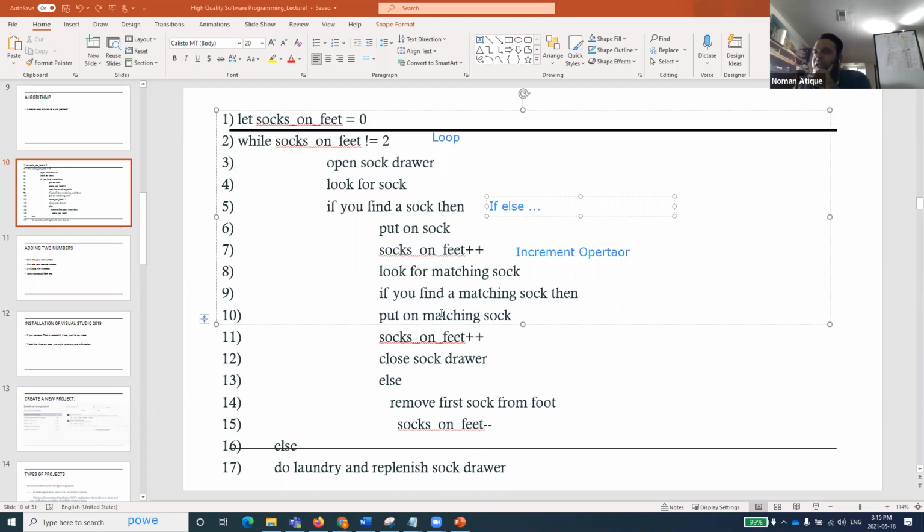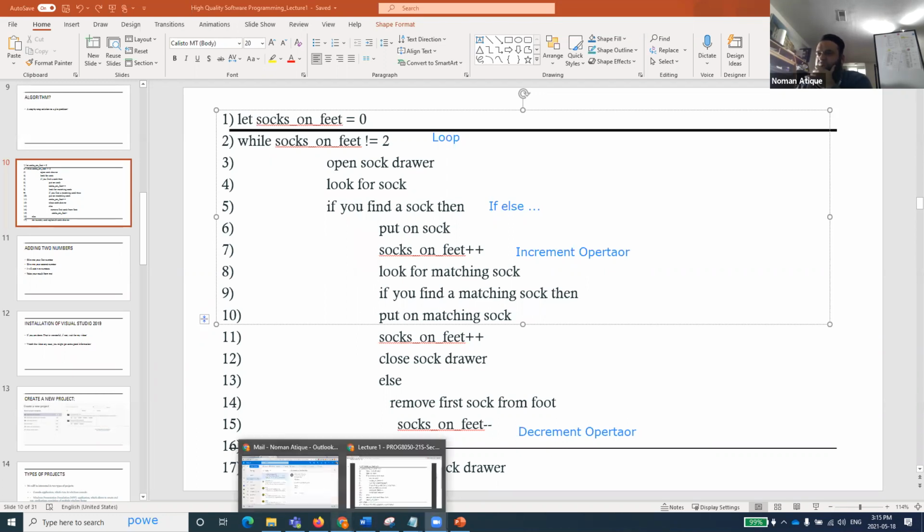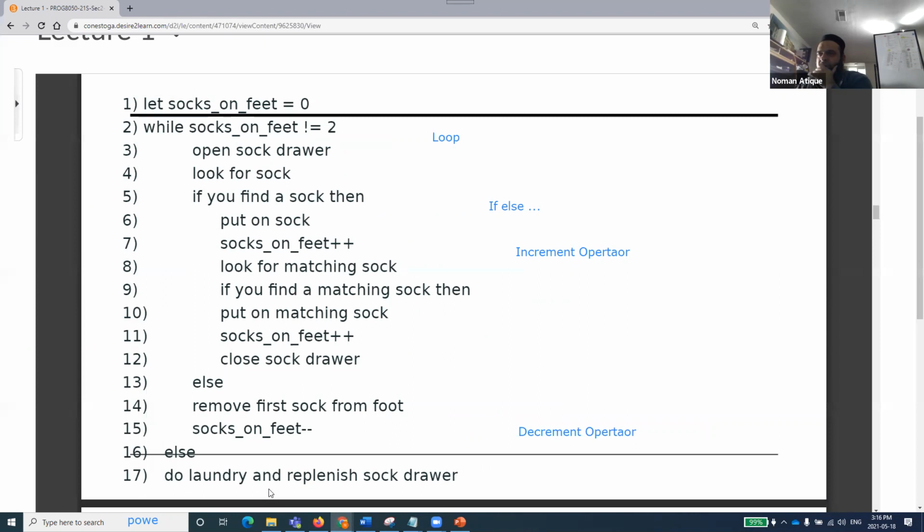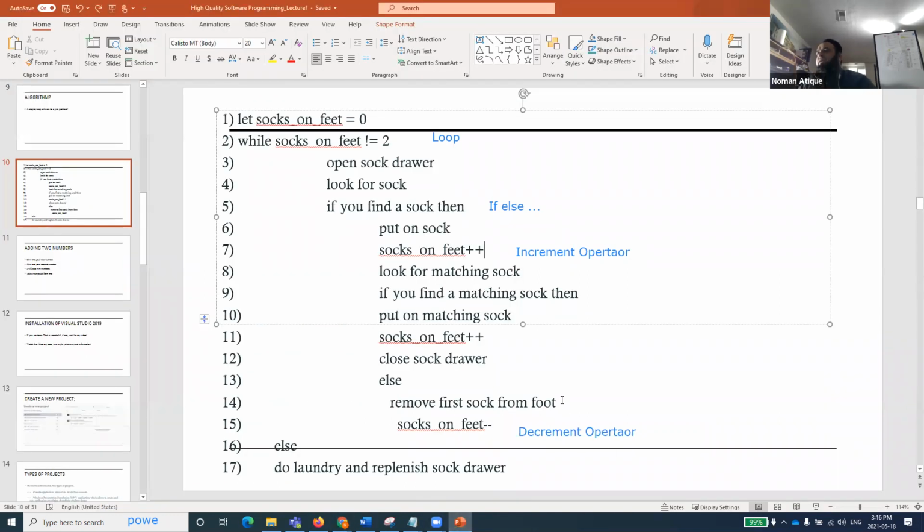Again, here we have an if and else, which is coming over here. And then we have this operator. What should I write about this? Decrement operator. Okay. And so else do the laundry and replenish that sock. Let me just see if that ends over here. Okay. Yes. Okay. Right.